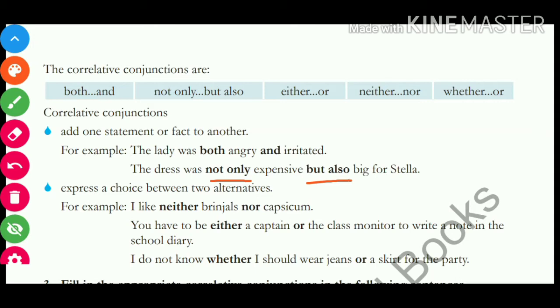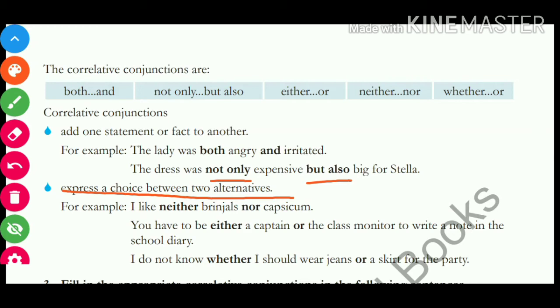So this is, not only and but also are correlative conjunctions and are used when we have to add any statement or a fact about someone else. Correlative conjunctions are also used to express choice between two alternatives.